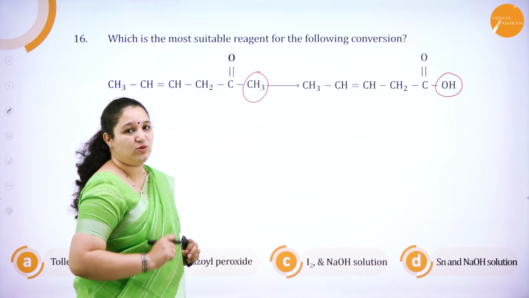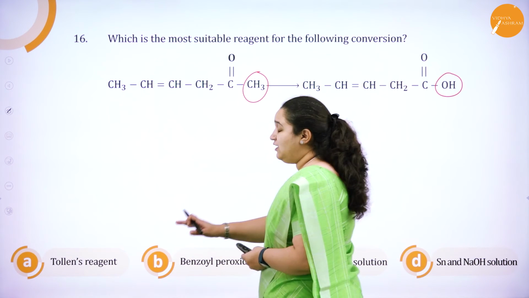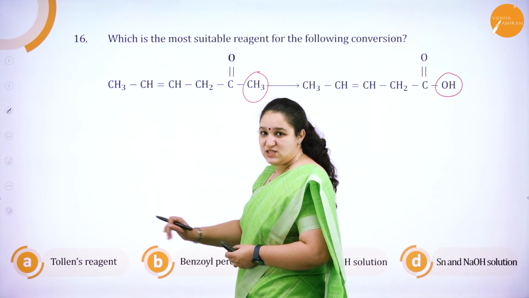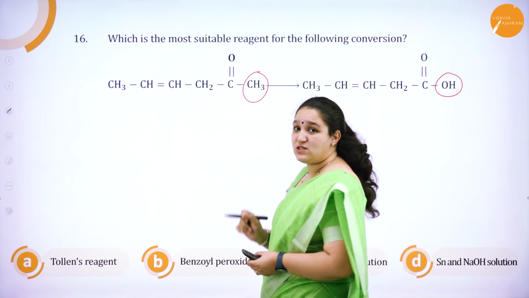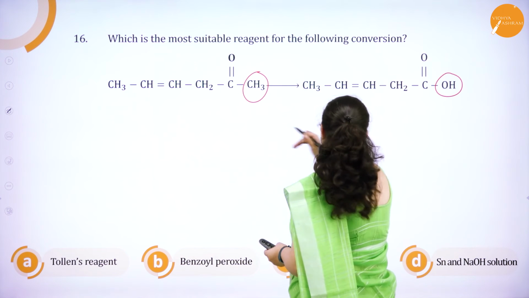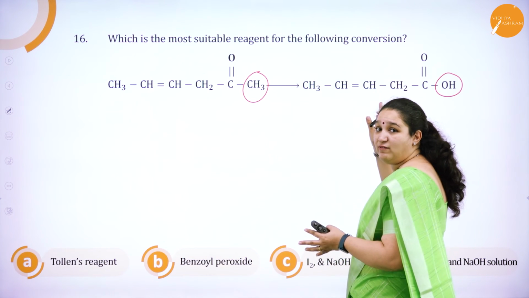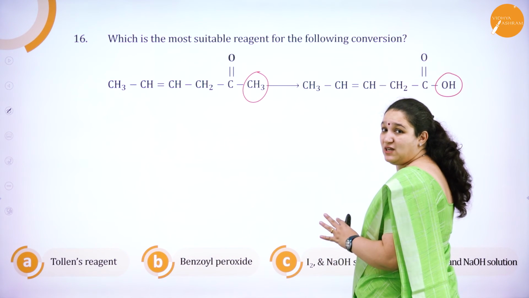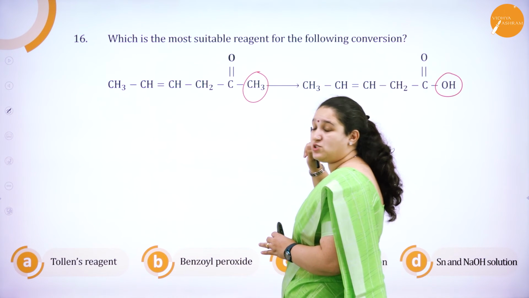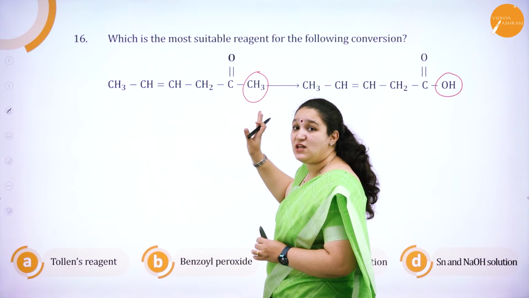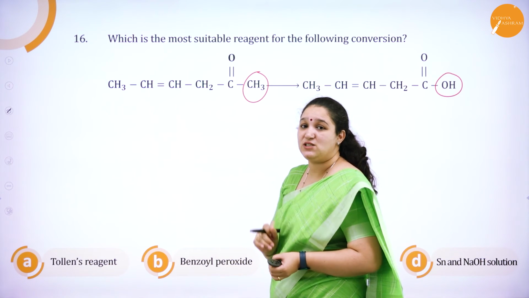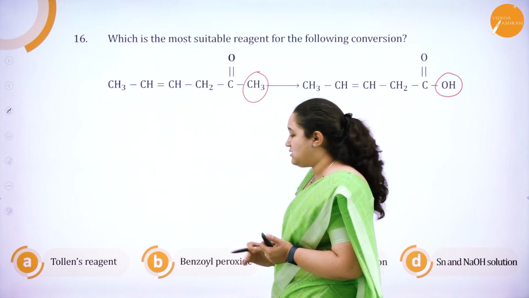It's what I want to answer. Here the first option we have is Tollens reagent. Tollens reagent is an oxidizing agent. That means it will oxidize a carbonyl group. We do not have oxidation here. We have got an OH group, that is a carboxylic acid group, COOH group, and the CH3 group is completely removed. Removal of a CH3 group Tollens reagent does not do. So that is the wrong answer.